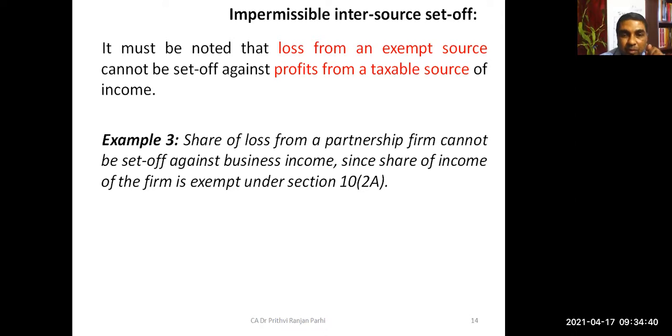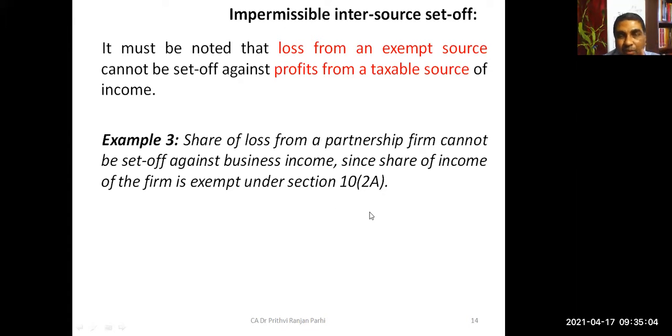There is one more thing called casual income, which cannot be set off against any other thing, like income from lottery. No loss from lottery, puzzles. Loss in the lottery. Okay, we'll talk about that.